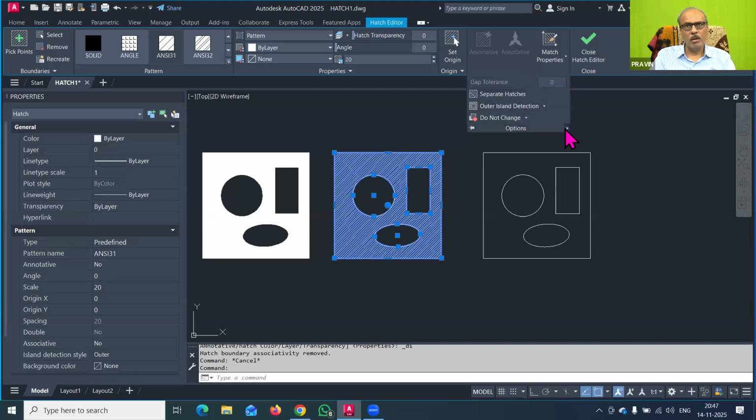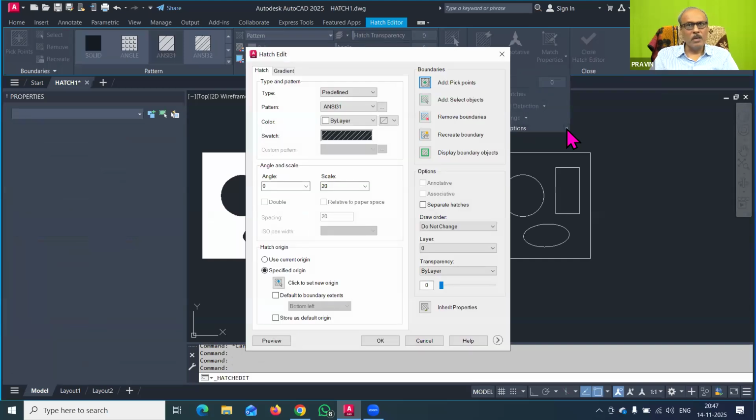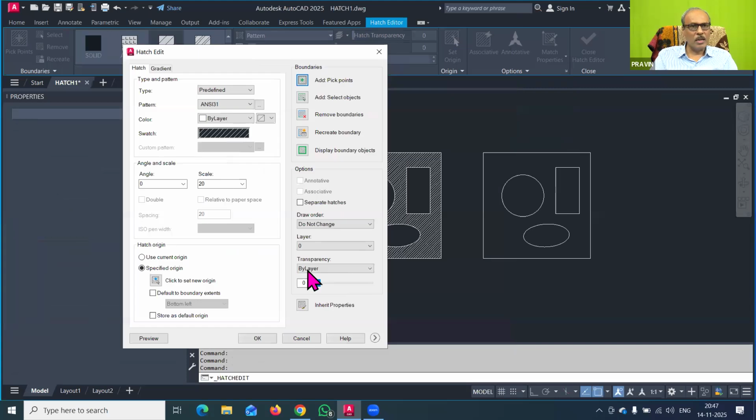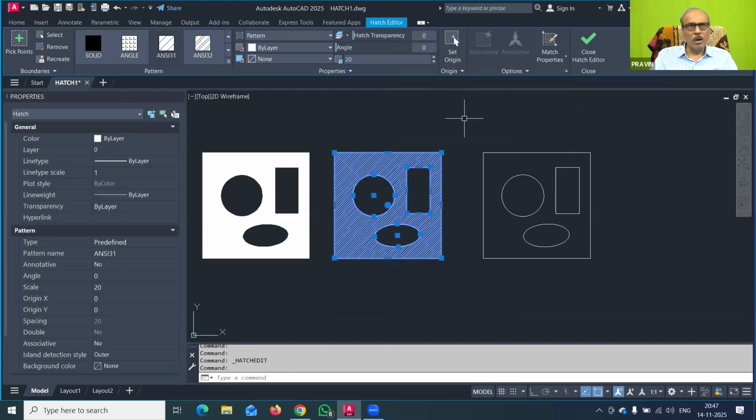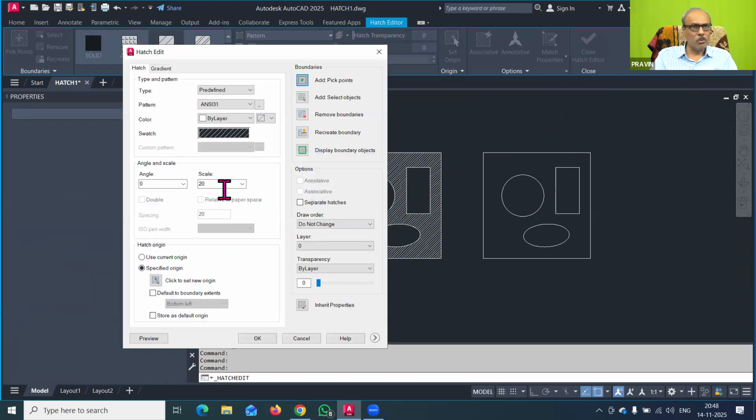That also you have to remember from this option dialog box. Here the hatch edit dialog box appears, and there are 2 options. How did this dialog box appear? You have to go to the option menu for the hatch command. It is called hatch setting. In the hatch setting, you get this dialog box. All these things are also here in the 2013 and 2007 versions. The ribbon bar, this hatch editor, is not there, but instead we use the hatch dialog box. In this hatch dialog box, you can see there are different options for the boundary.